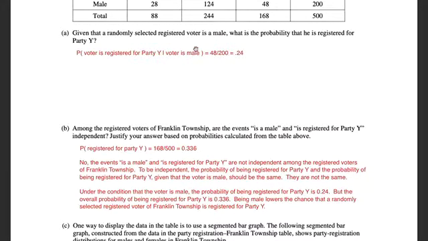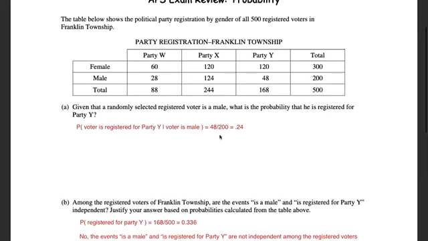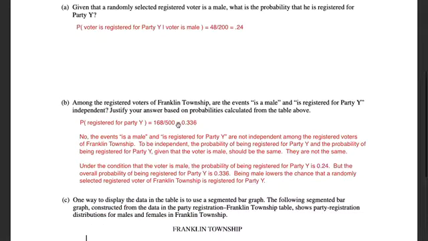So to be independent, being a male voter should have no impact on the probability that a voter is registered for party Y. But notice they're not the same. Under the condition that the voter is male, the probability of being registered for party Y is 0.24. I'm just recycling that answer from part A. But the overall probability of being registered for party Y is 0.366. That's the new probability that I calculated in part B. In general, there are a total of 168 registered for party Y out of 500. That's how we calculated that probability.